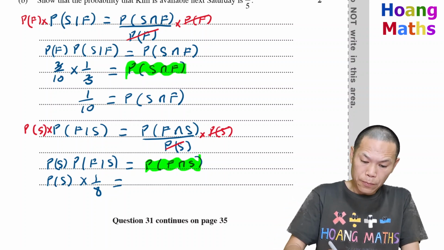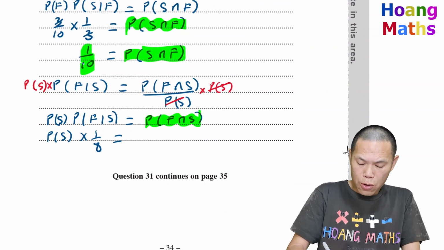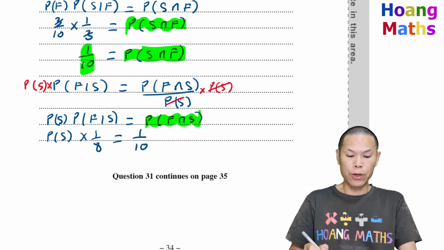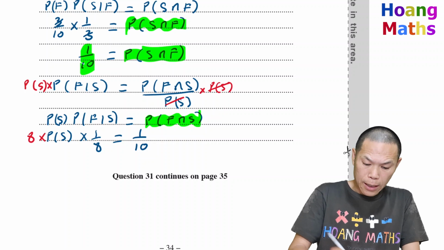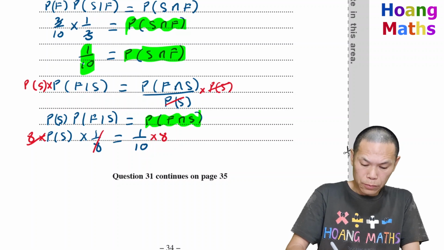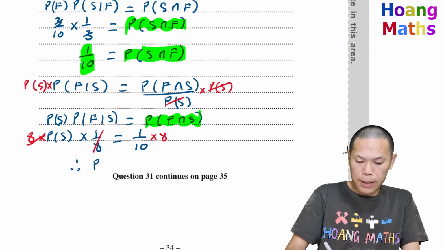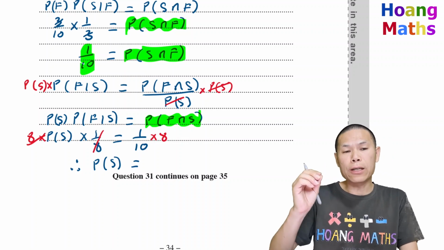That is here, 1/10. So let me just write 1/10 down. So it is equal to 1/10. What I do is multiply by 8 on this side and by 8 on this side, so this cancels with this. Therefore, the probability of S is equal to 8 over 10.